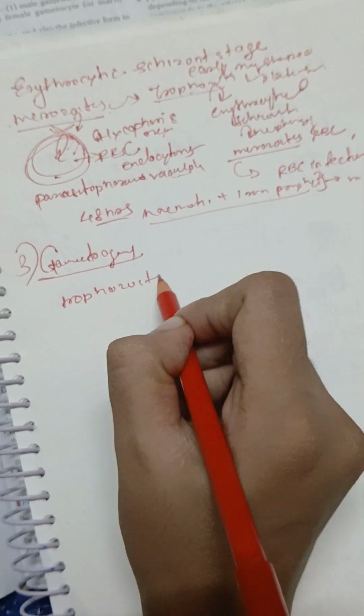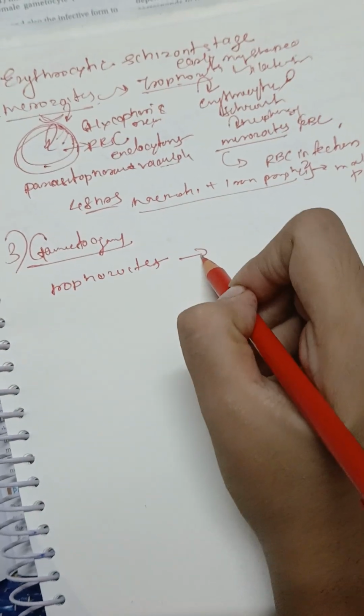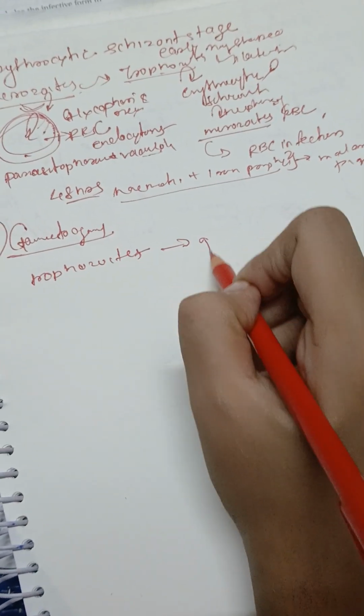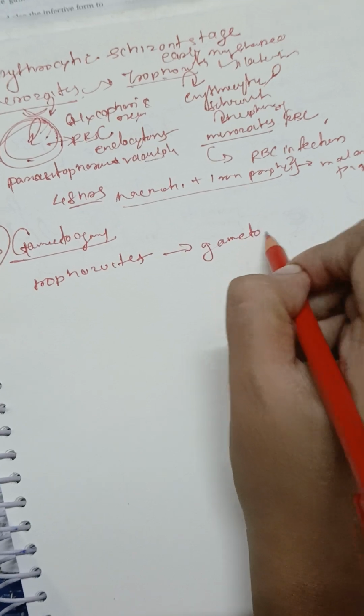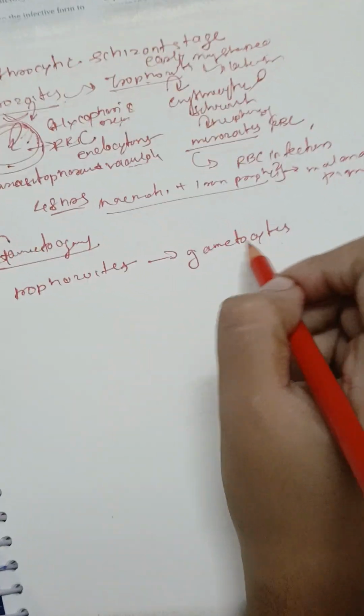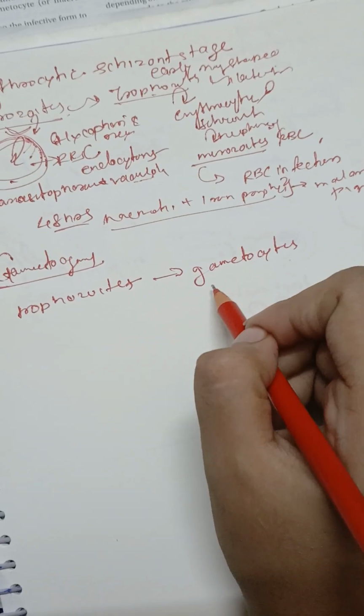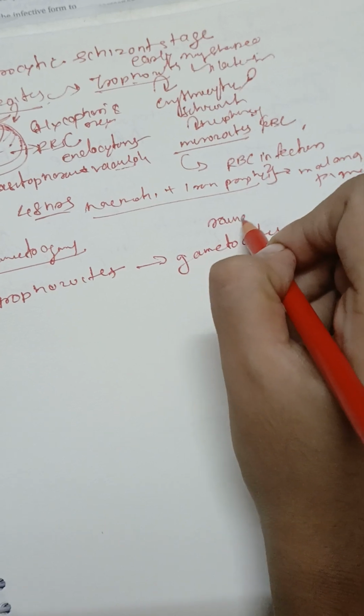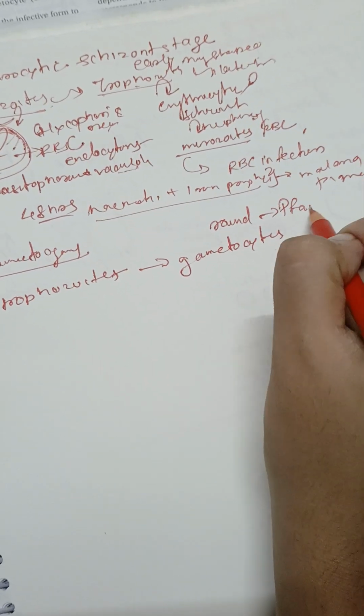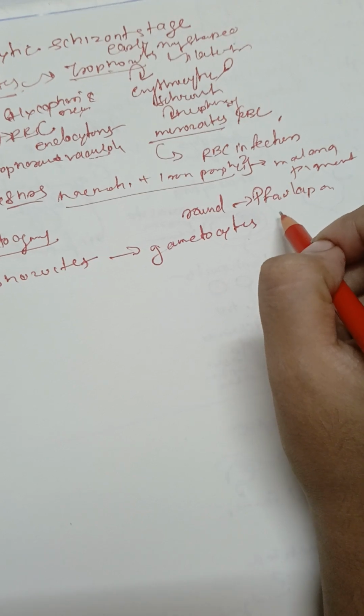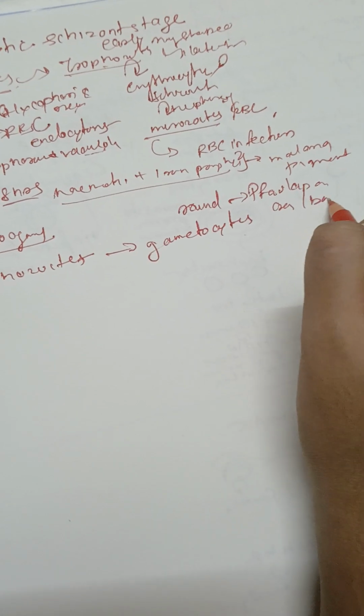Those trophozoites will get transformed into sexual forms known as gametocytes, and here starts the stage known as gametogony. Those gametocytes are basically round in shape, mainly seen in P. falciparum, which causes malignant tertian malaria, and otherwise they may be crescent or banana shaped also.